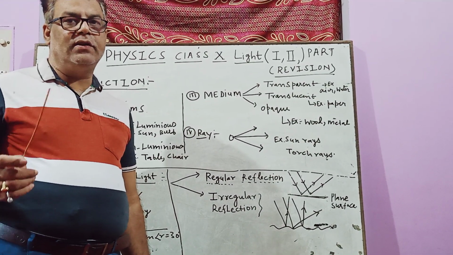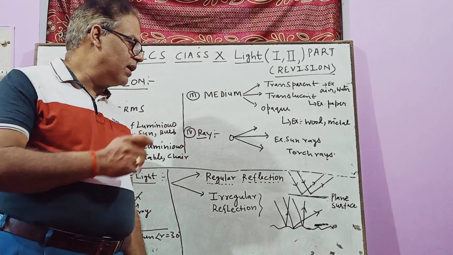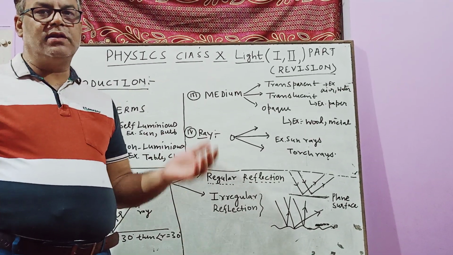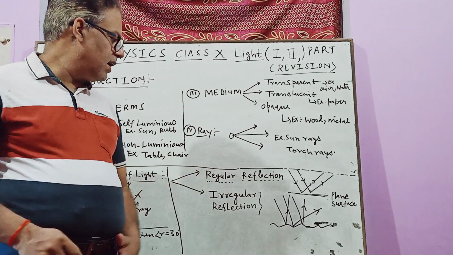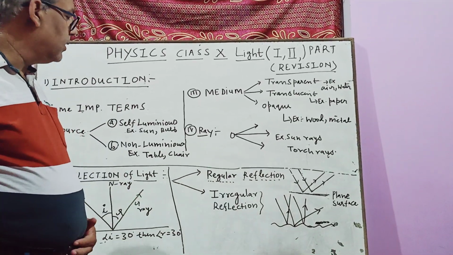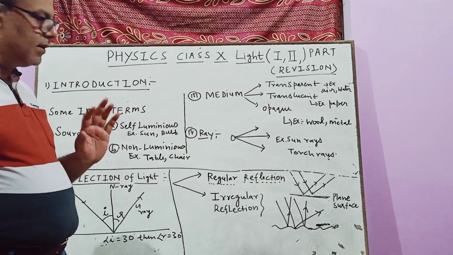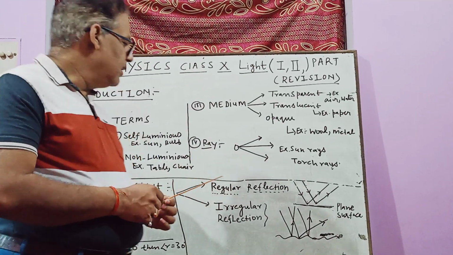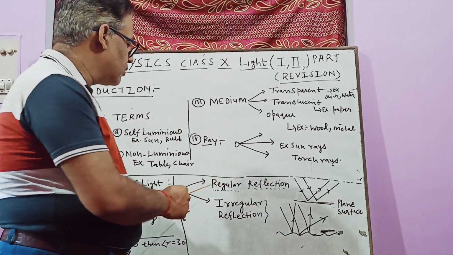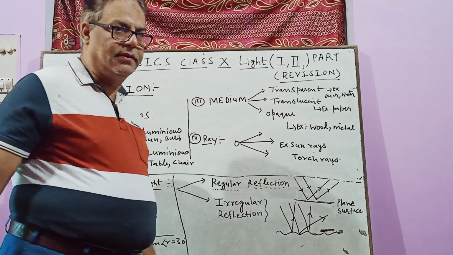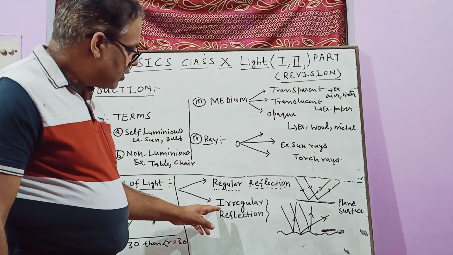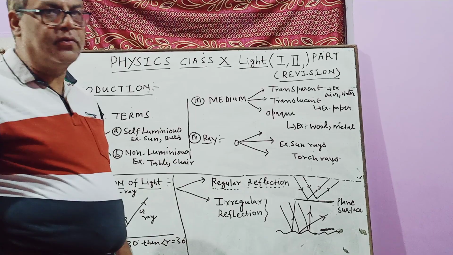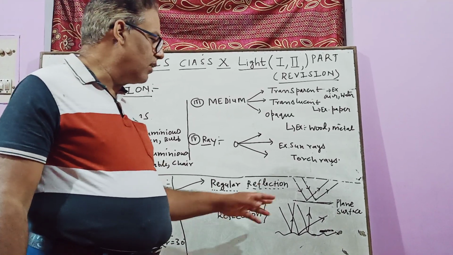When light is incident on any object, what happens? The light comes back to the same medium. That process, that phenomenon, is called the reflection of light. Now there are two types of reflection of light. The first one is called regular reflection, and the second one is called irregular reflection. So first I will tell you about regular reflection.